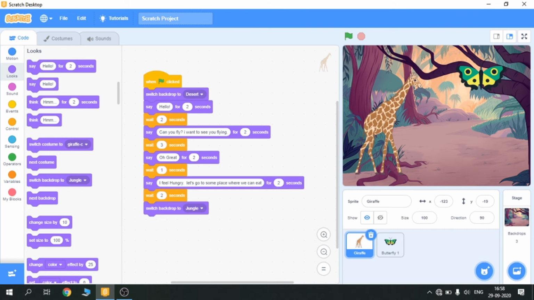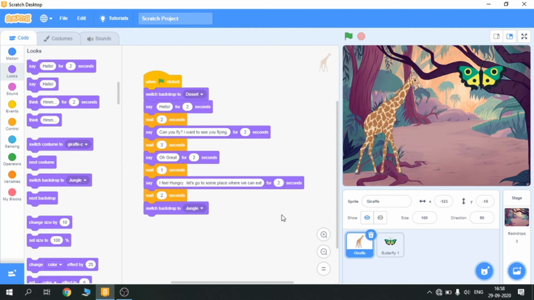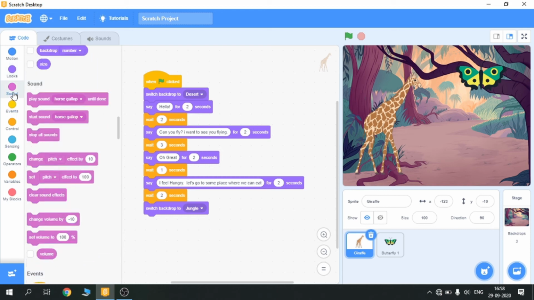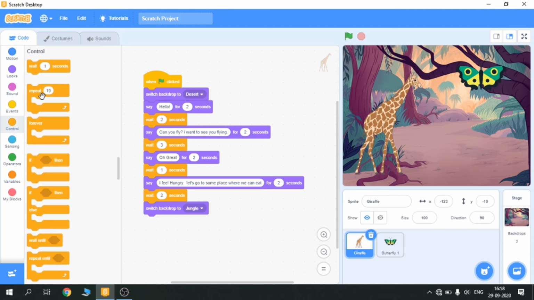Okay, so now in the butterfly coding, she is saying let's go for 2 seconds. Okay, so now what I'm gonna do is a sound thing. So I'm gonna put a loop first.